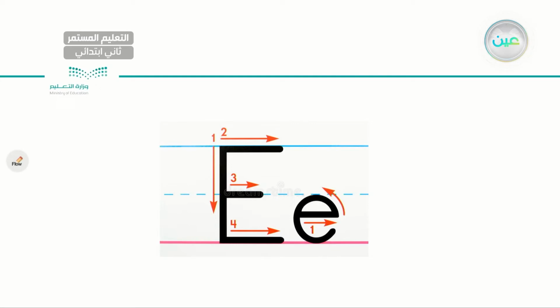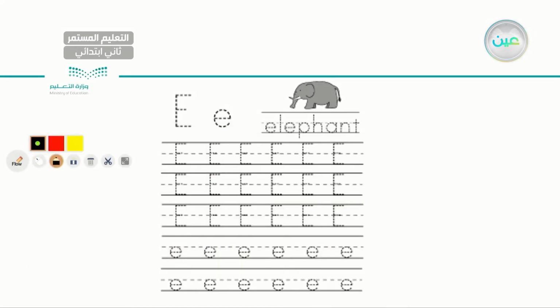Next letter here I have letter E. As you can see, I have capital and small. Go ahead and follow the arrows and let's start writing. E as in egg, elephant, eraser. E, capital E. Very good. Capital E. Keep writing, keep writing.